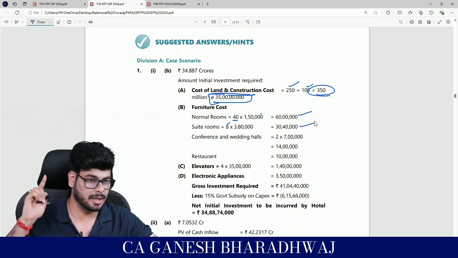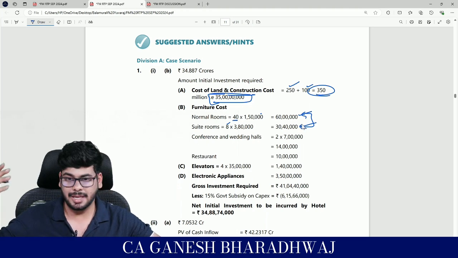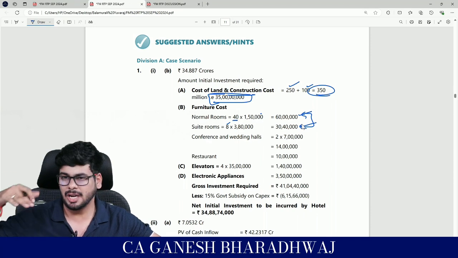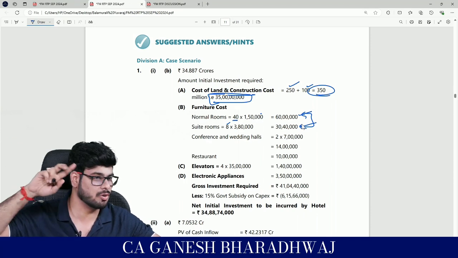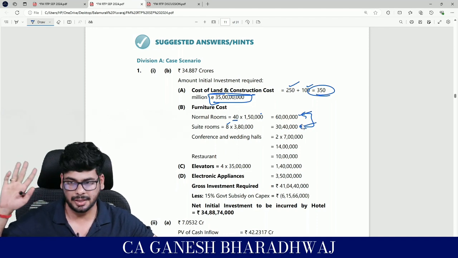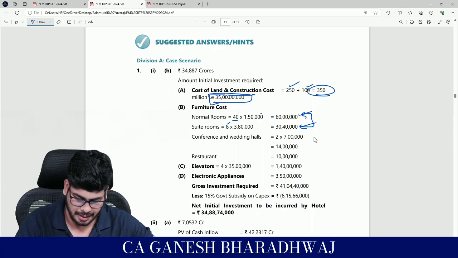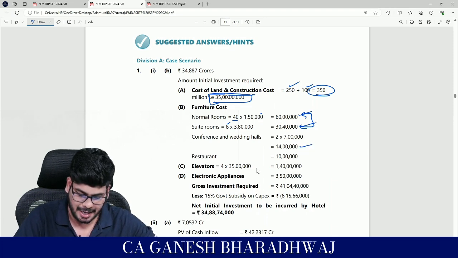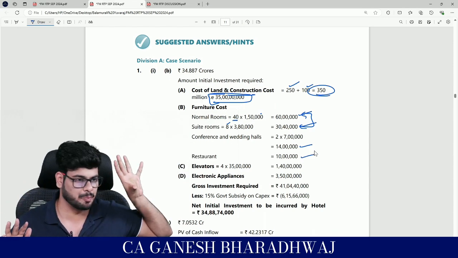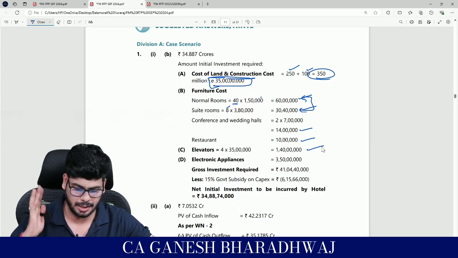Guys, correct? Yes. Right? And remember, these two alone need to be depreciated. At the end of the 10th year, it has some salvage value, and it needs to be replaced. The replacement cost is going to be 15% more. Remember that. Just have it with you. Now it's not relevant. Then conference and wedding halls, 2 into 7 lakh, right? That's going to be 40. And for the restaurant, it's going to be 10 lakh. Guys, these figures we were able to pick. Yes. Then elevators, 4 into 35, that's going to be 140 lakhs.